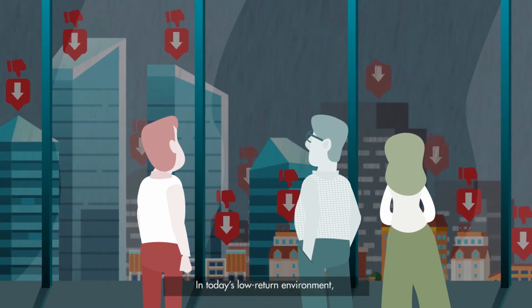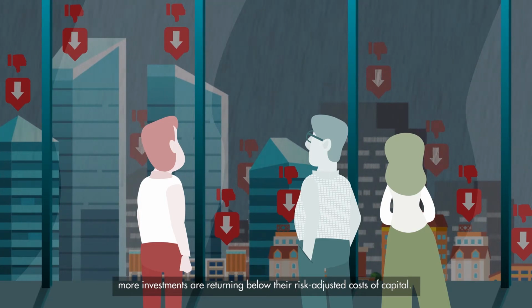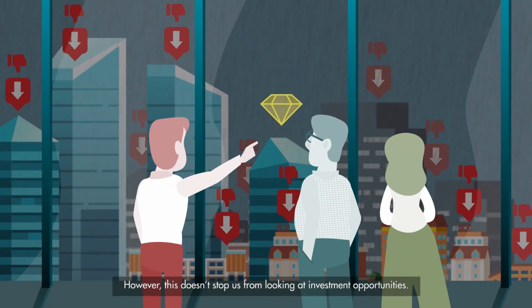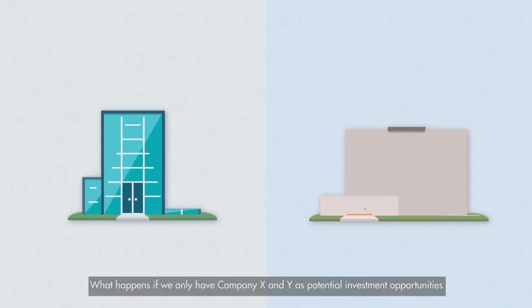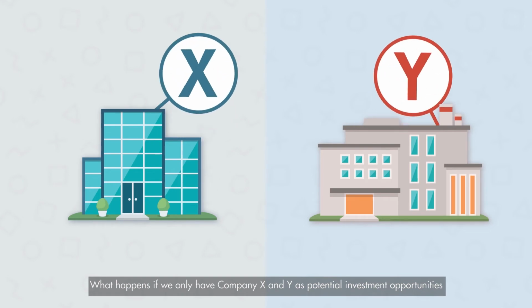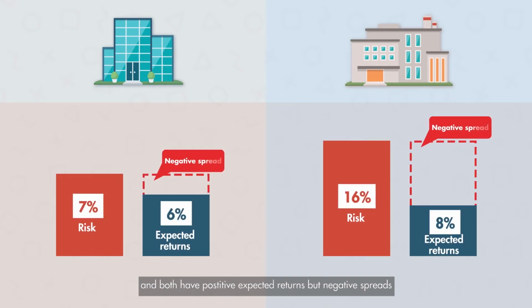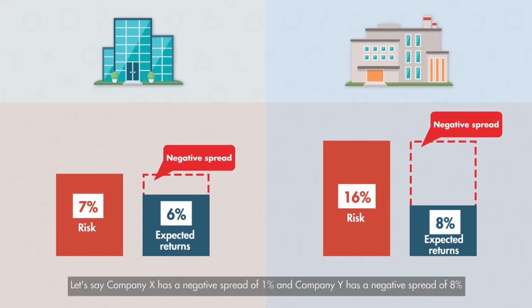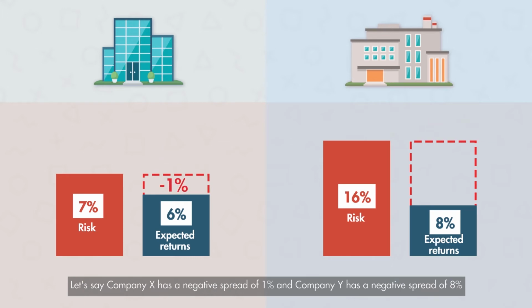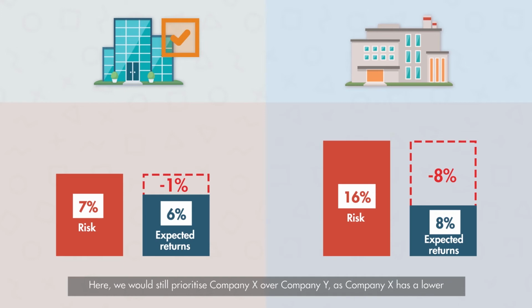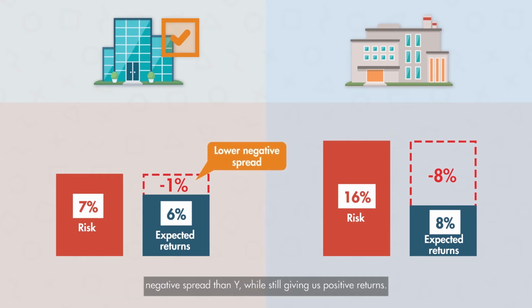In today's low-return environment, more investments are returning below their risk-adjusted costs of capital. However, this doesn't stop us from looking at investment opportunities. What happens if we only have Company X and Y as potential investment opportunities and both have positive expected returns but negative spreads? Let's say Company X has a negative spread of 1% and Company Y has a negative spread of 8%. Here, we will still prioritize Company X over Company Y as Company X has a lower negative spread than Y while still giving us positive returns.